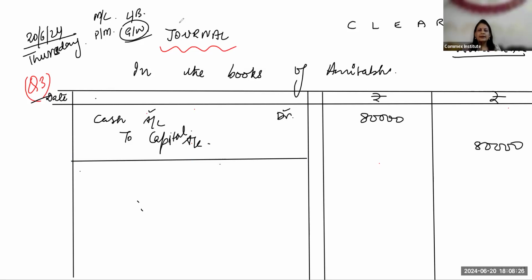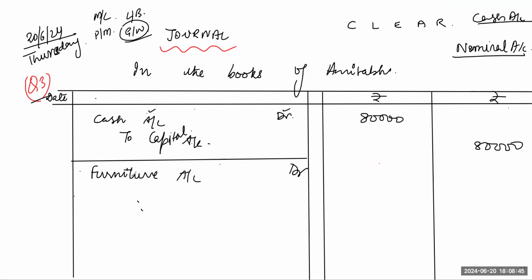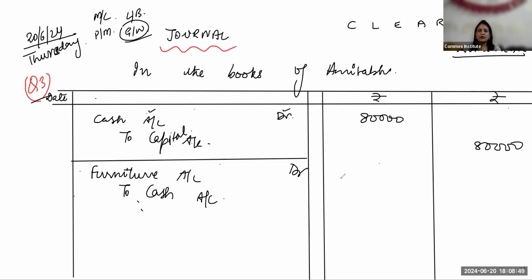Okay, next one, Aditya. Can you please pick out the second transaction? Purchase furniture from Modern Furnitures for cash. Ma'am, so purchase furniture account debit and cash account credit. So how do we write it? Furniture account debit to cash account. Yes. Okay. Furniture account debit to cash account 10,000 and 10,000.